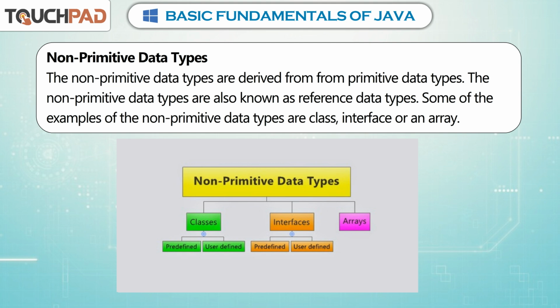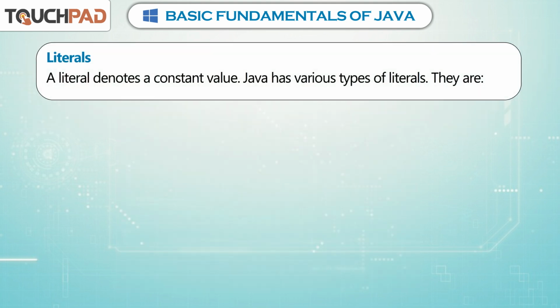Non-primitive data types. The non-primitive data types are derived from primitive data types. The non-primitive data types are also known as reference data types. Some of the examples of the non-primitive data types are class, interface, or an array.